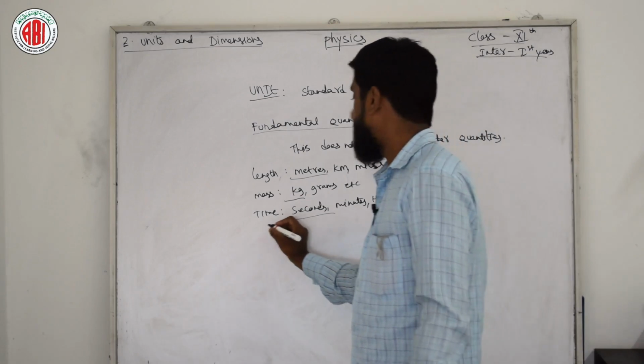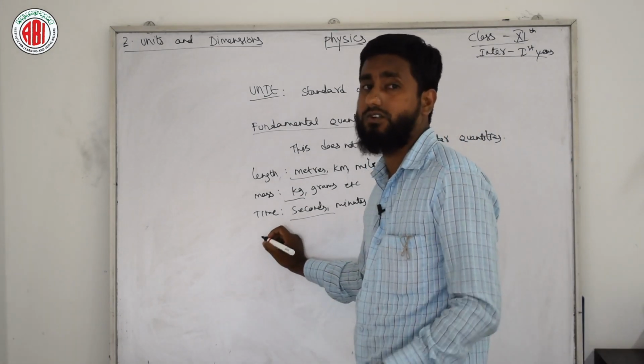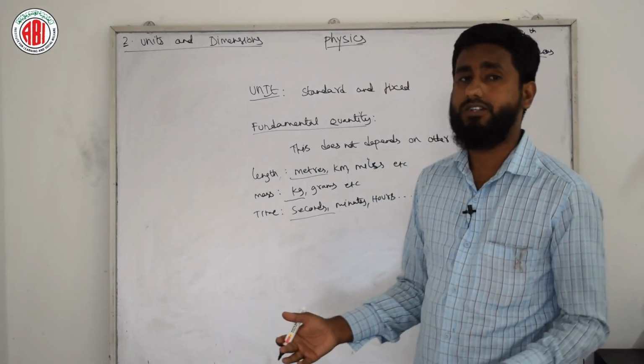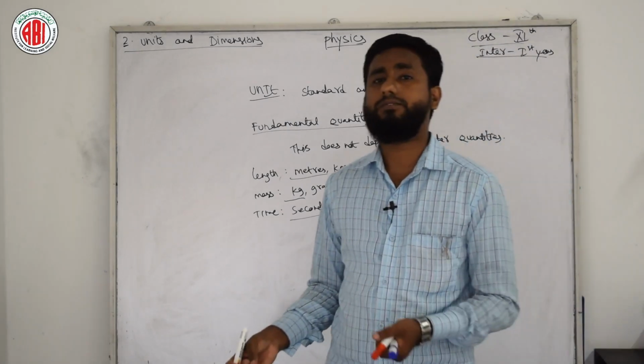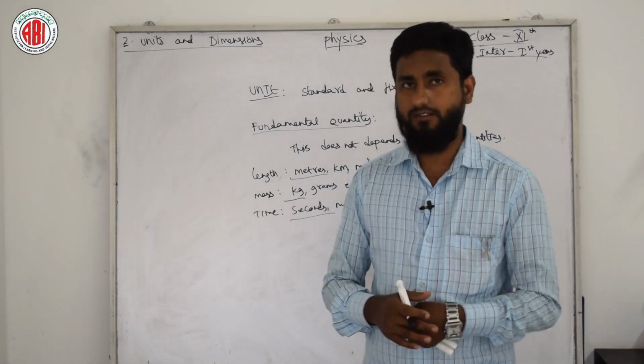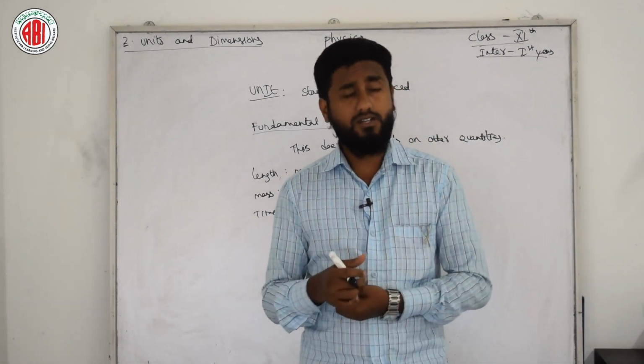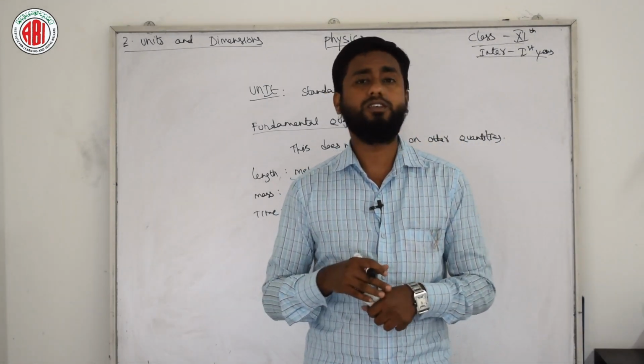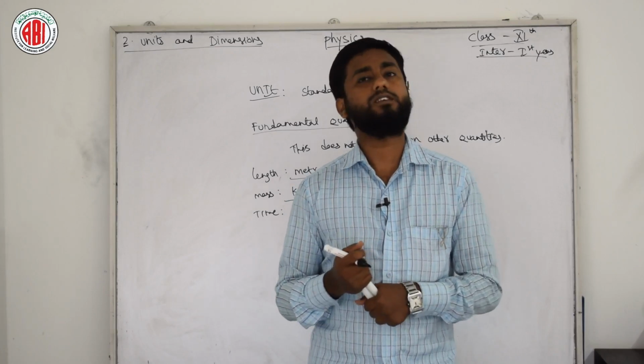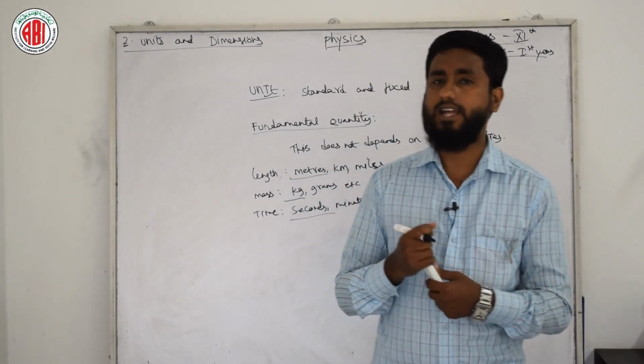After that we have a few more fundamental physical quantities, like thermodynamic temperature, which is usually measured in Kelvin. Then luminous intensity, which is measured in candela.